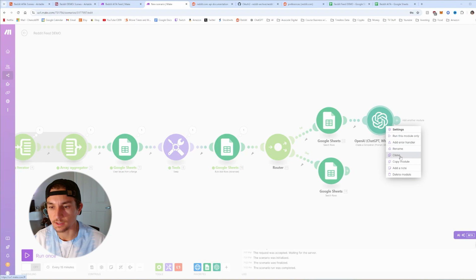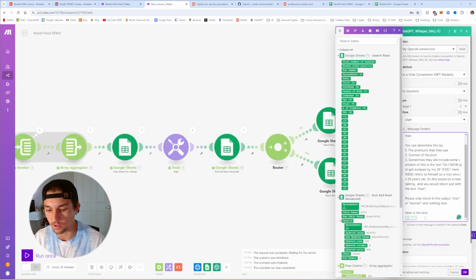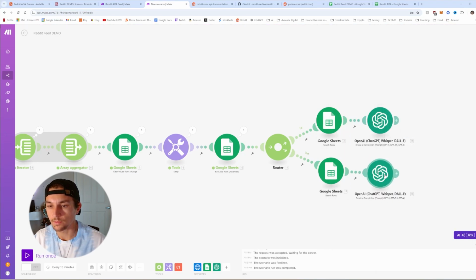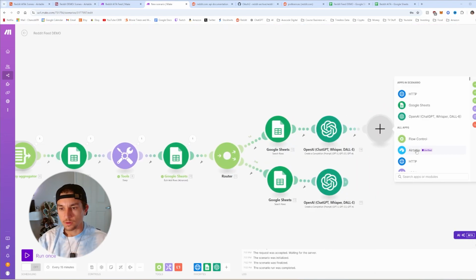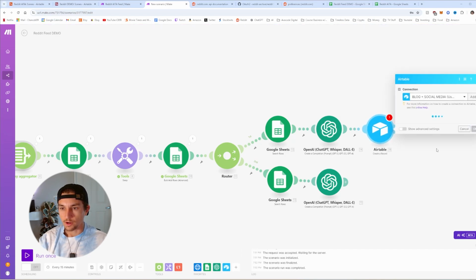Essentially we're going to do this exact same thing, so we're just going to clone that, add that here, and change the post body to this post body. There we go. Last two modules, we're going to be adding a record with Airtable, create a record.